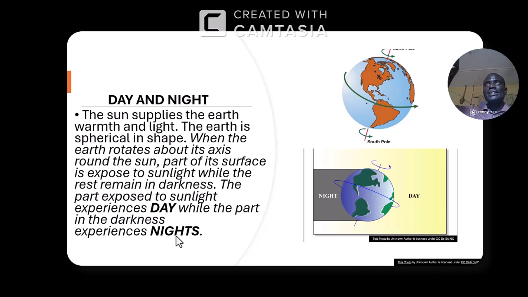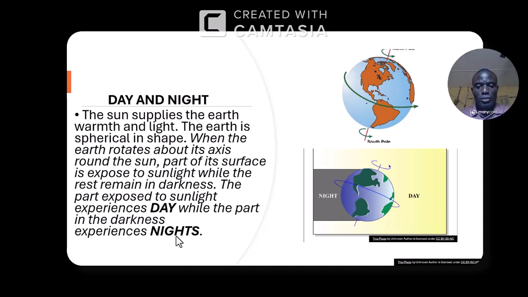As the earth turns some people away from the sunlight, others who were in the sunlight before are going into the darkness, and that is night, while those who have been in the darkness will be moved into the sunlight and experience what is known as day.